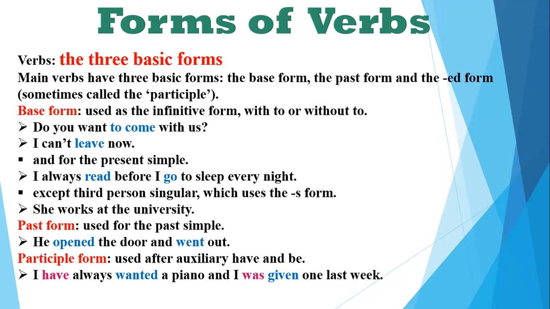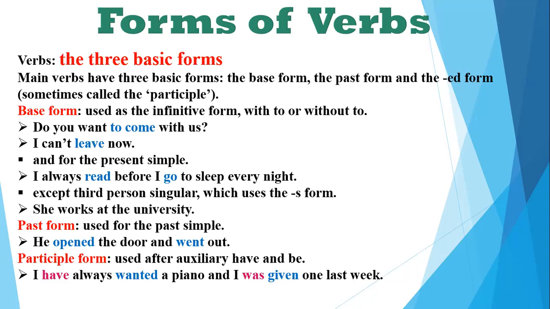And then we have the exception, the third person singular, which uses s. Now see, when we are talking about he, she, it, then we add the s. So, she works at the university. Now this is where we add an s. Now students, try to differentiate between these things: adding an s or an es to the verb and changing the form of the verb are two different things. They are not the same.